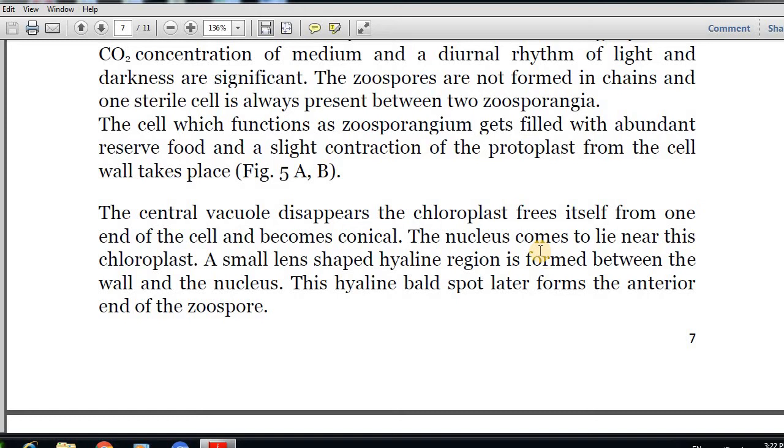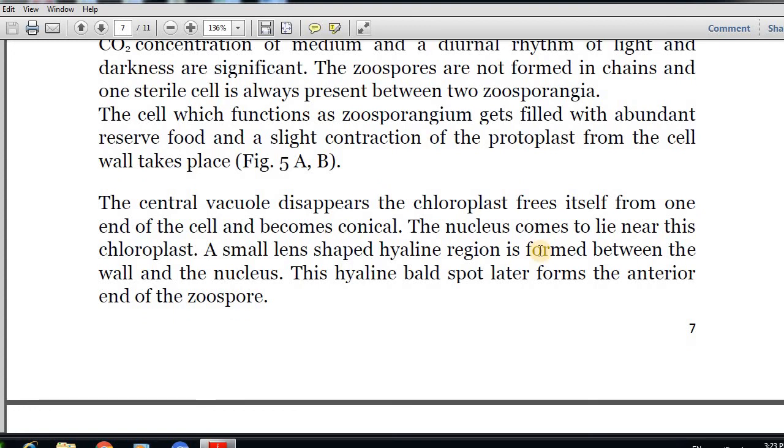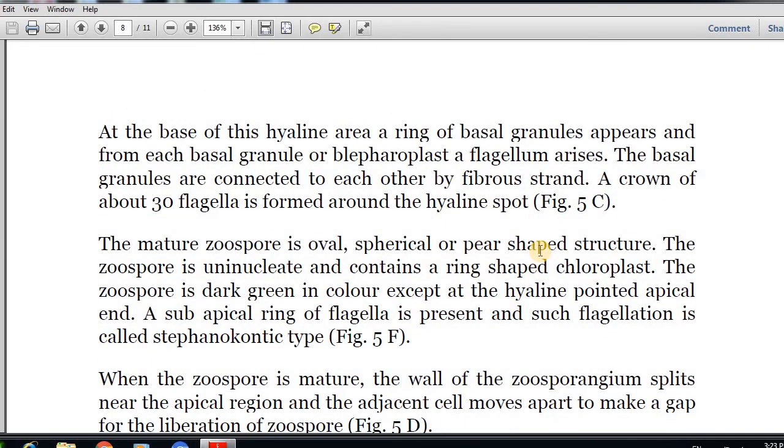The nucleus comes to lie near this chloroplast. A small lens-shaped hyaline region is formed between the wall and the nucleus. This hyaline spot later forms the anterior end of the zoospore. Now, at the base of this hyaline region, a ring of basal granules appears, and from each basal granule or blepharoplast, a flagellum arises. The basal granules are connected to each other by fibrous strands. A crown of about 30 flagella is formed around the hyaline spot.